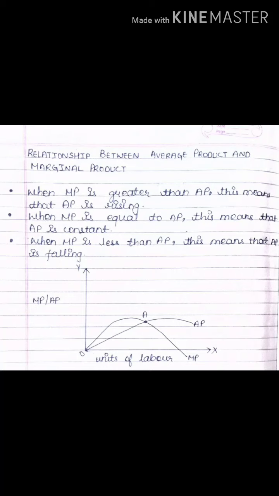This is the point where marginal product starts decreasing, so it is less than average product, and average product is also reducing. Ultimately marginal product can be negative, but average product cannot be negative.